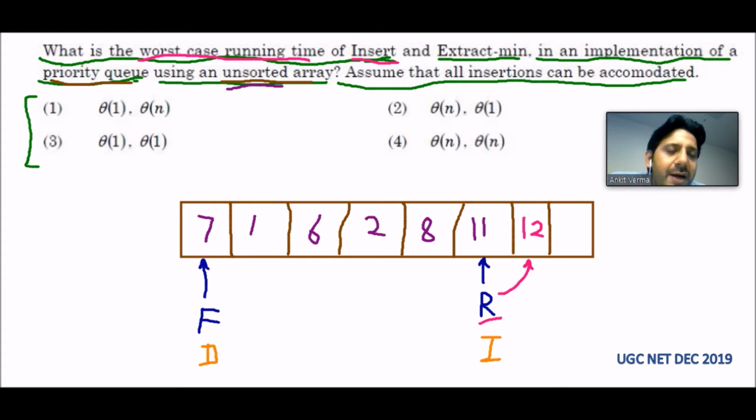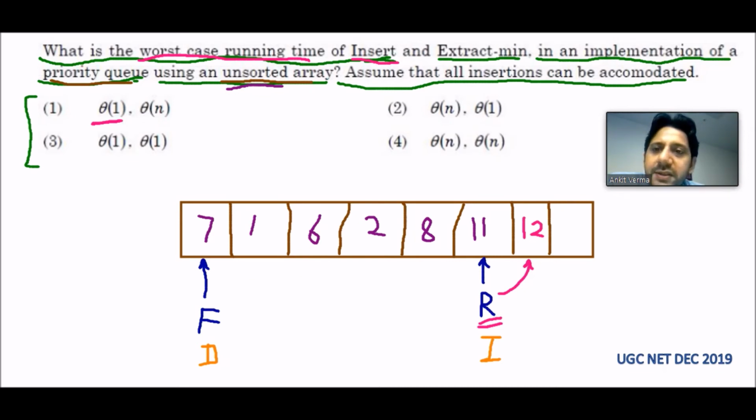To go to this location, we have to do little effort, which is equal to theta of 1, because the rear pointer is pointing to the last location of the queue, and there on the next we have to put the element. That's why it is theta of 1. So we have to do this work with only theta of 1 running time.